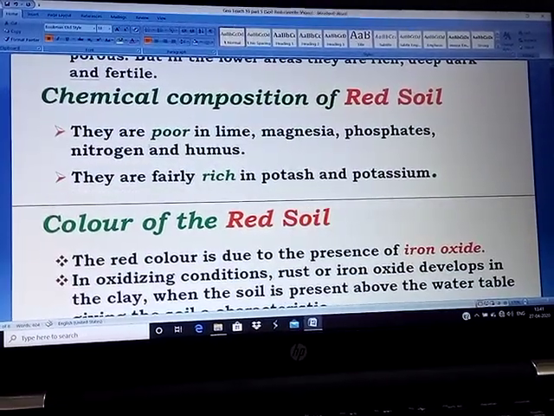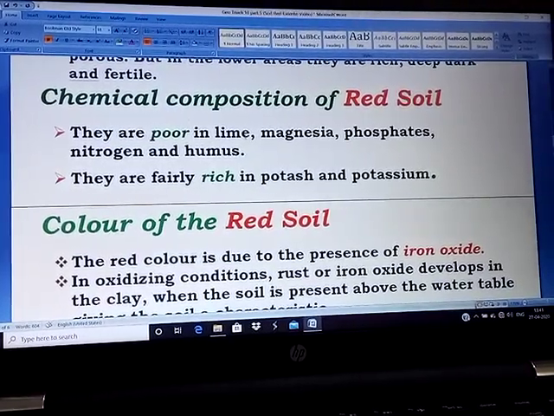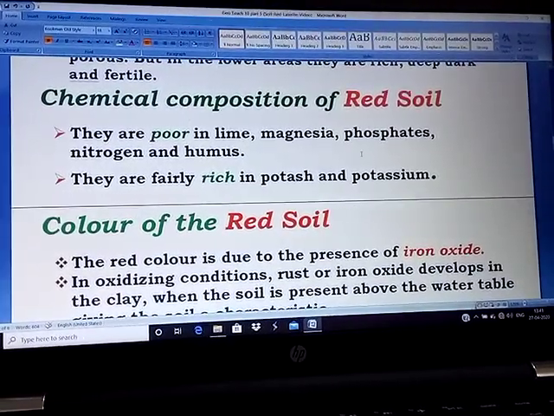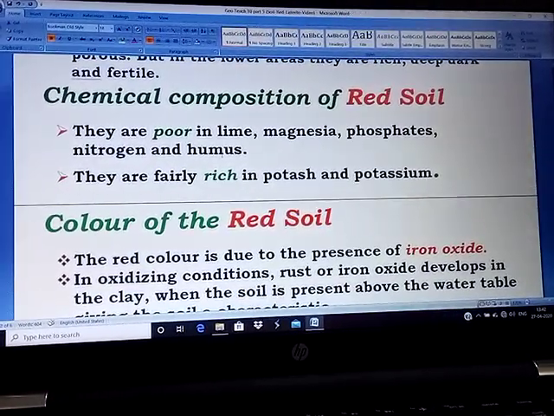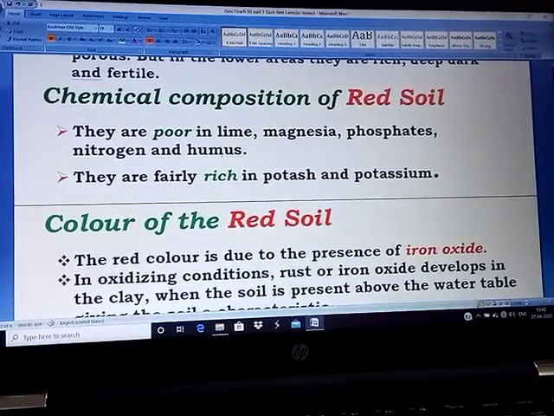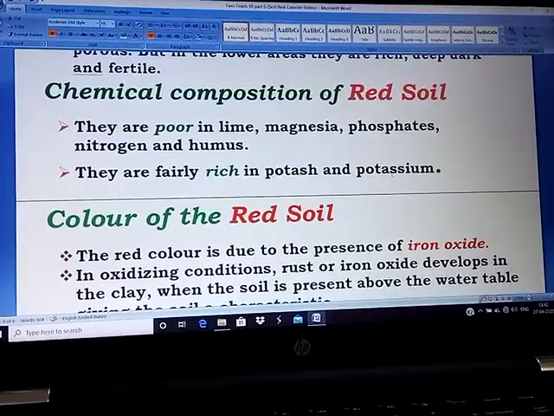What is the chemical composition of the red soil? Well, they are poor in lime, magnesia, phosphates, nitrogen and humus. That means they are poor soil, not fertile soil. On the other hand, they are fairly rich in potash and potassium.